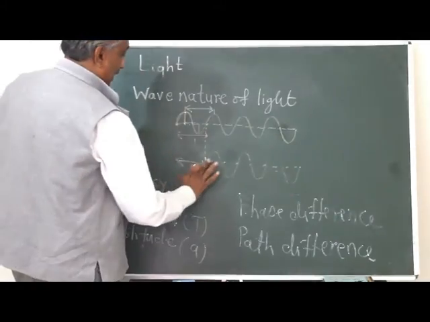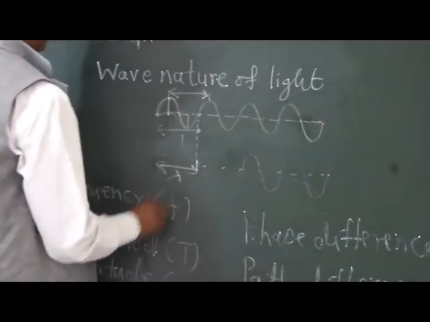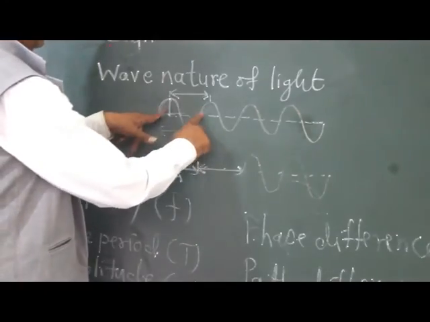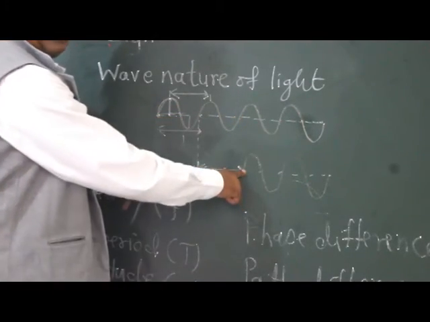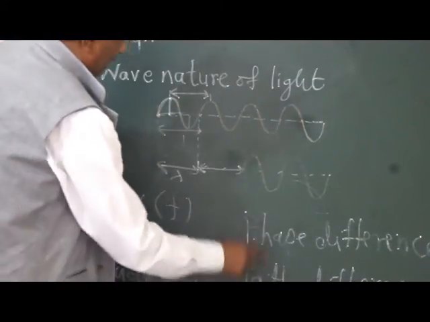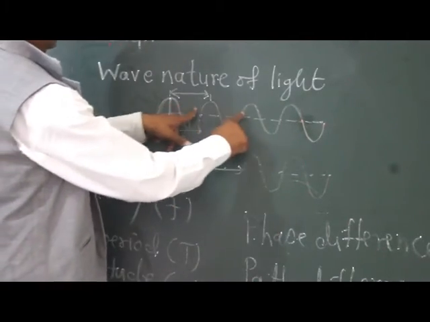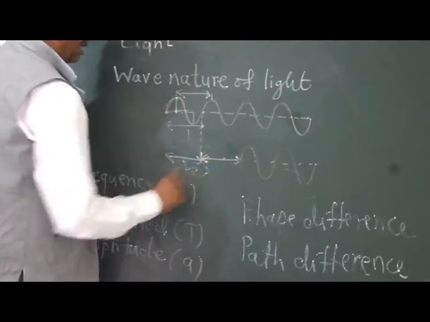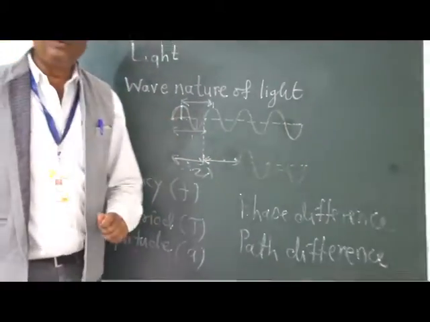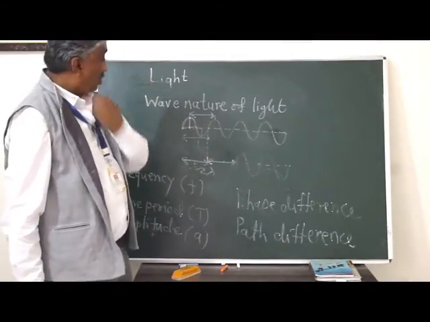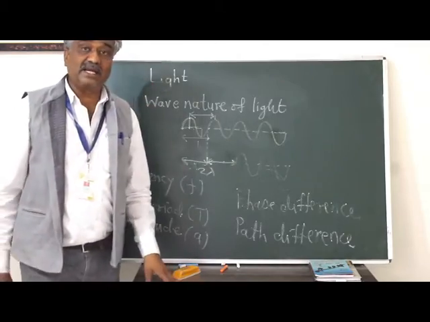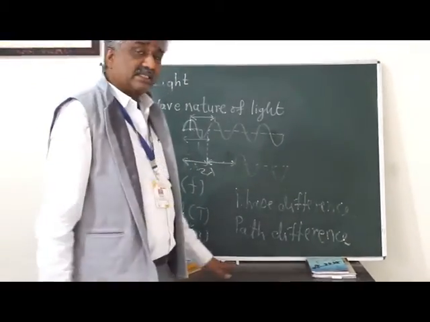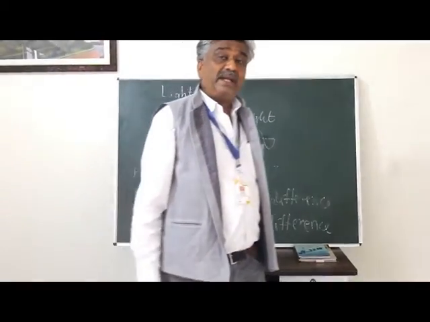Then suppose the wave begins from here, then the phase difference will be, this is 2 pi and this is 2 pi, so 4 pi will be the phase difference, and the path difference will be lambda plus lambda, that is 2 lambda. 2 lambda is the total path difference between the two waves. So this is how we can measure the phase difference and path difference. All these things are necessary to understand the phenomenon of interference.